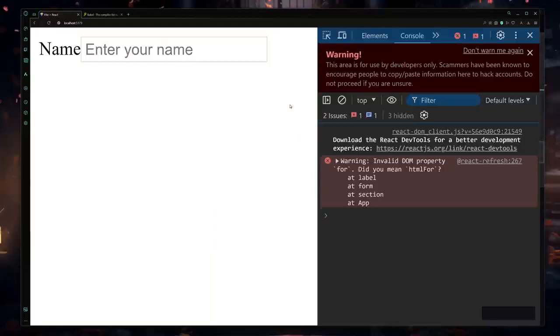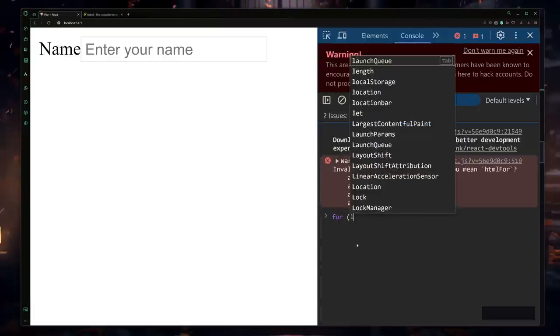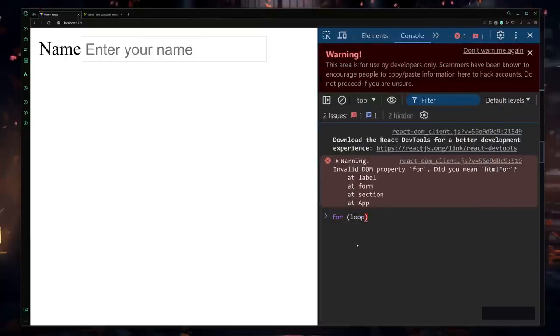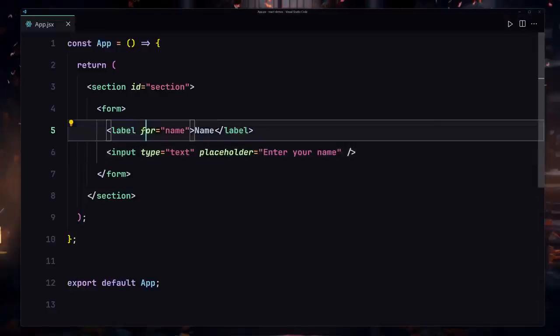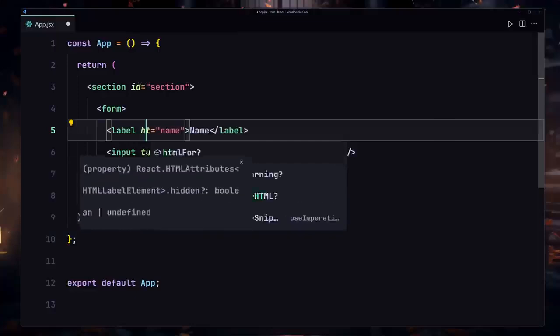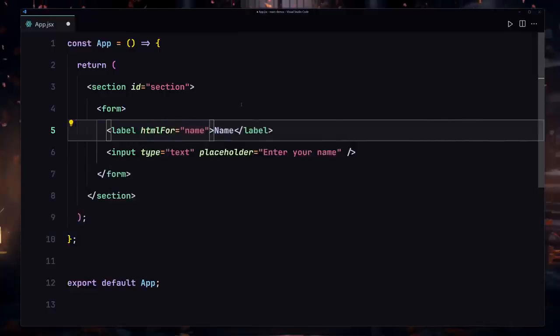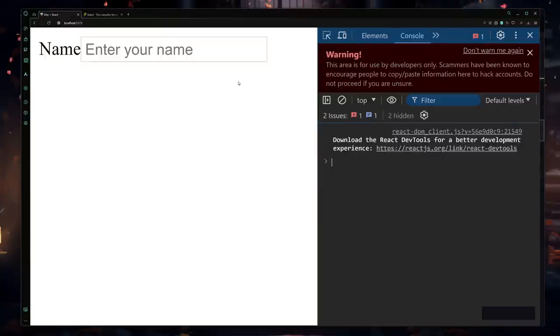I'm going to save my file, and now if I refresh there, what are we getting? We are now getting invalid DOM property for. Did you mean htmlFor? Because once again our JavaScript compiler will think that you're creating some sort of a for loop. We are not creating a for loop. We are just providing a for property, or the for attribute, to our label. So instead of providing a for, we have to write our htmlFor. I'm going to save my file, and now if I refresh there, here you can see that the error is now gone.